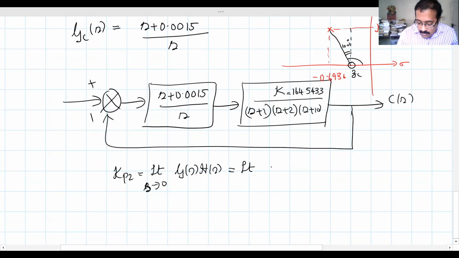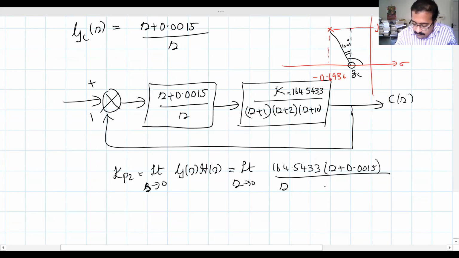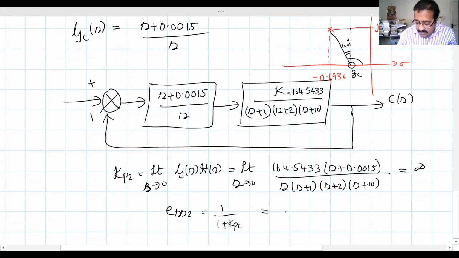Okay, limit S tends to 0, 164.5433. We are trying to validate our design, which means infinity. So what will be the steady state error now? 1 by 1 plus Kp2, or 1 by 1 plus infinity, which is equal to 0.